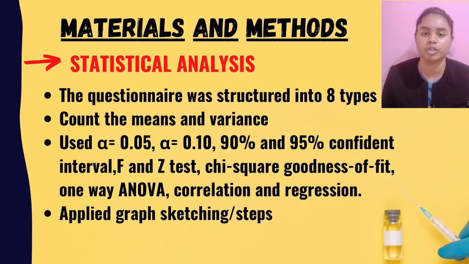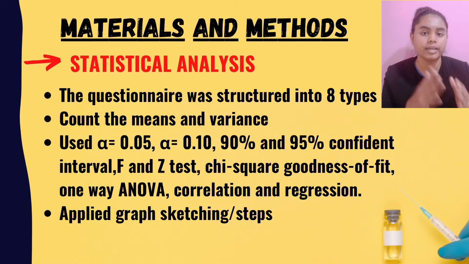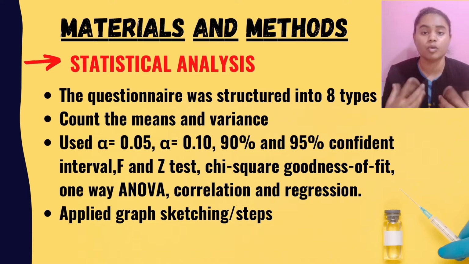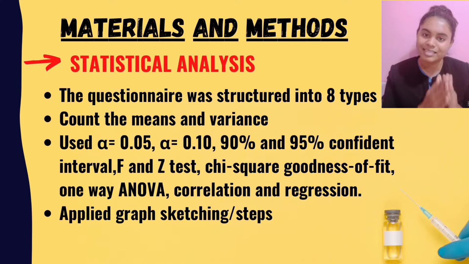Z-tests for a large sample were used to test the difference between 2 means for the fourth question. Then for the fifth question, from chapter 3, we use chi-square goodness of fit to measure how well a sample of categorized data fits a hypothesized distribution. We use one-way ANOVA to compare 3 or more means using the F-test for chapter 6. Last but not least, we also apply graph sketching to differentiate between the critical value and the test value and do the calculation step by step.